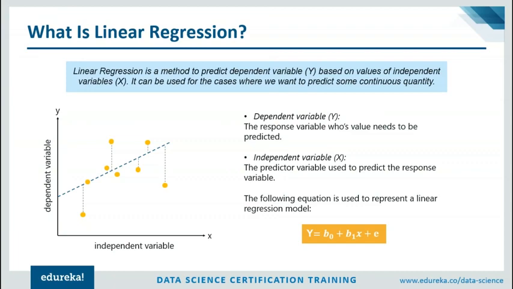Because the stock price is dependent on some other variable, it's known as a dependent variable. One more important thing to note here is that the dependent variable for a linear regression model is always continuous. This is a very important point because this is one of the major attributes of a linear regression model. Here the price of a stock is continuous because it can have infinite possible values.